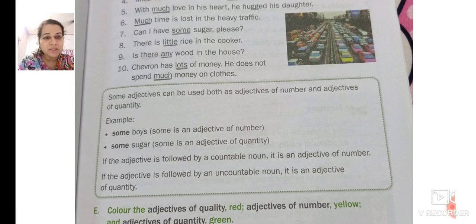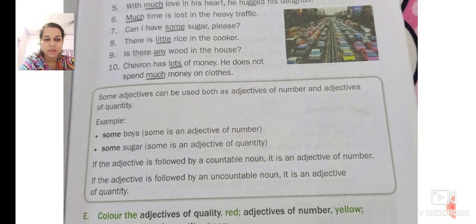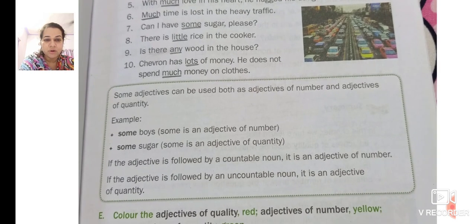Boys are countable, but sugar is uncountable. So boys will come in adjective of number and sugar will come in adjective of quantity. If the adjective is followed by a countable noun, it is an adjective of number. If the adjective is followed by an uncountable noun, it is an adjective of quantity.